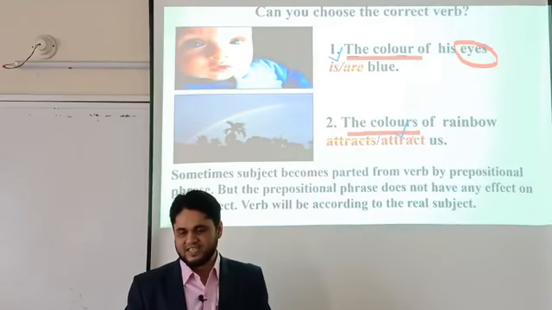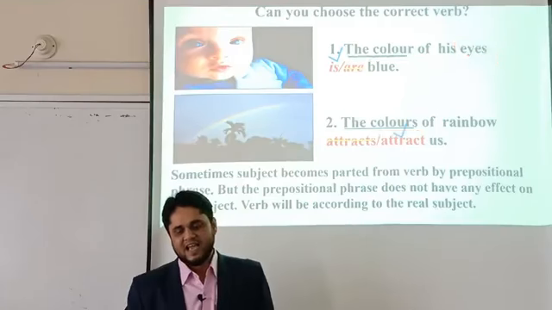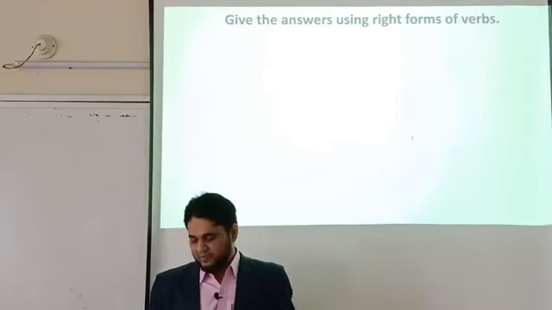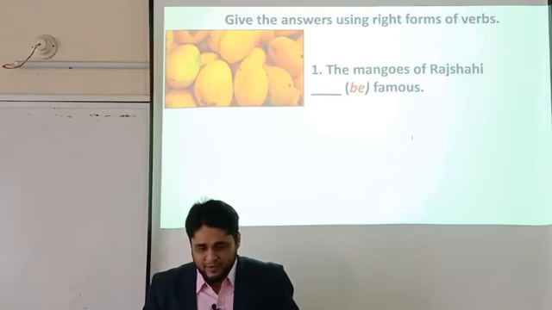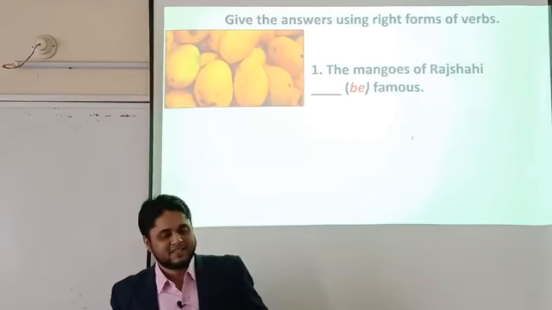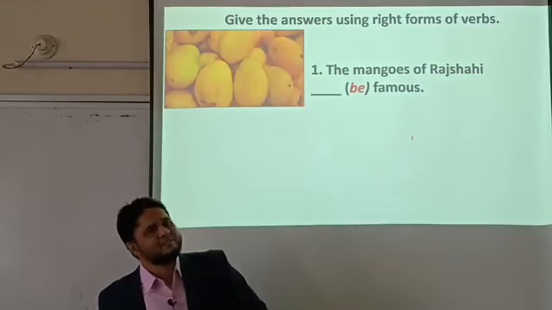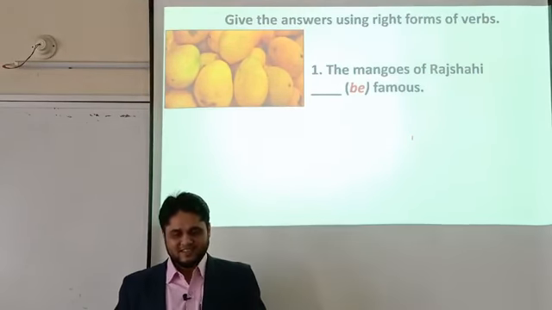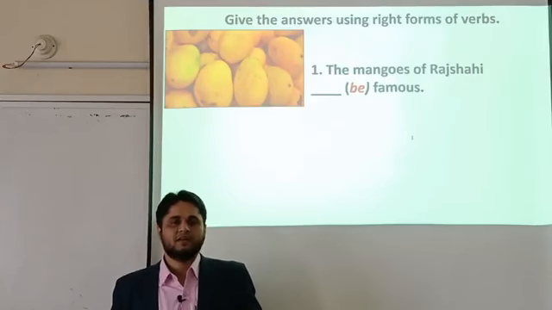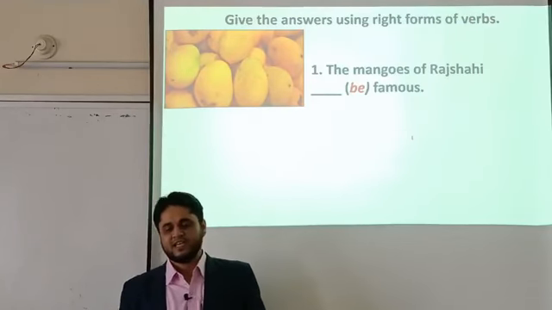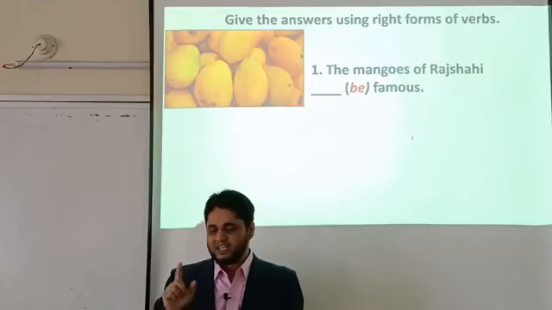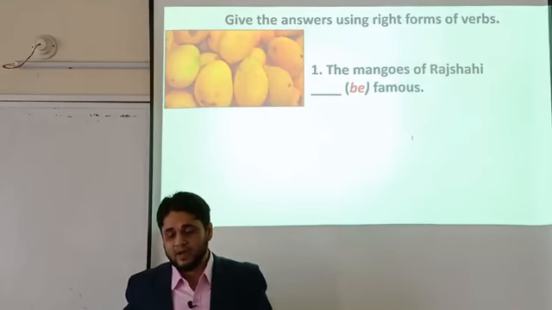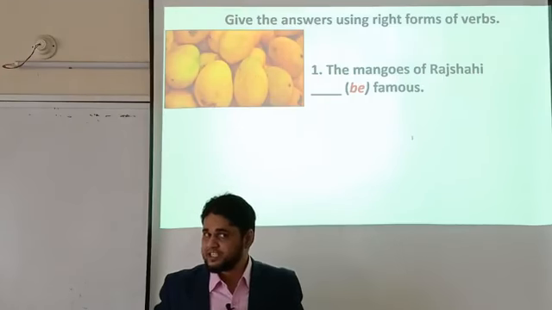Here the real subject is the color in the first sentence, and again in the second sentence it was the colors. Okay, my dear students, I am going to show you a beautiful picture. We can see some mangoes which look very delicious, very attractive, very yummy. So the sentence is: The mangoes of Rajshahi. Here is a blank and you are requested to fill up the blanks by using be verb. The mangoes of Rajshahi dash famous.